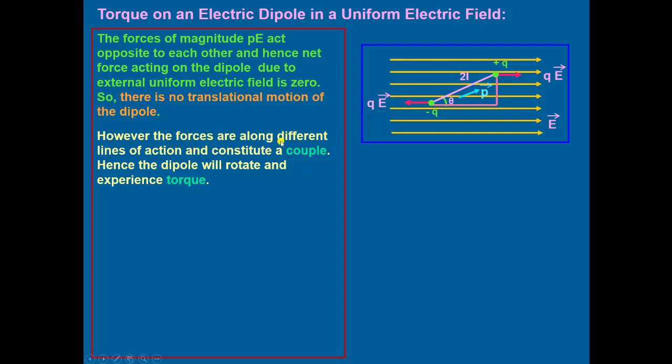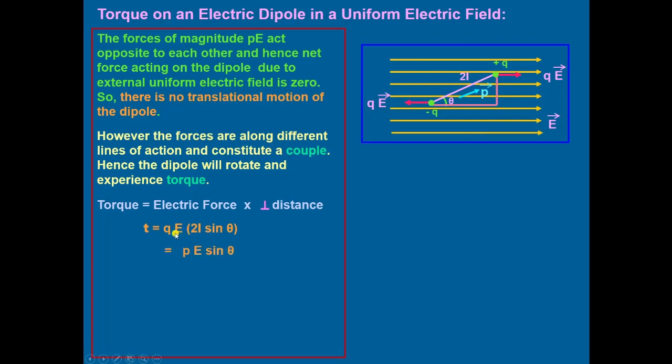However, the forces along the different lines of action constitute a couple, and hence this dipole rotates and experiences a torque. Then the torque experienced by this dipole will be equal to the electric force multiplied by the perpendicular distance, and torque τ will be equal to QE into 2L sine theta. QE is a force and this 2L sine theta is a perpendicular distance.